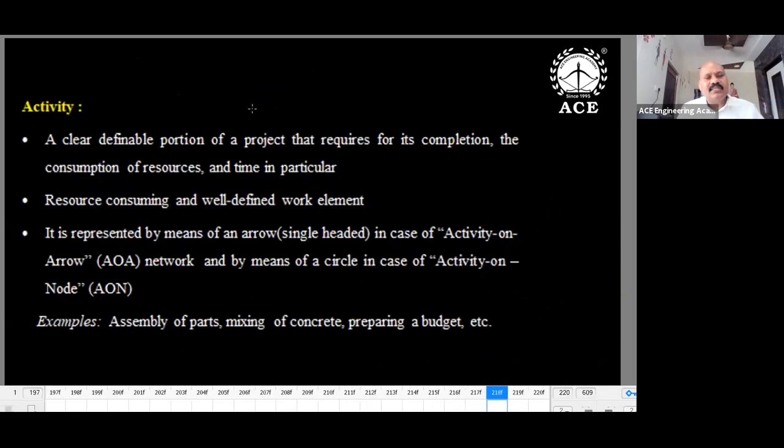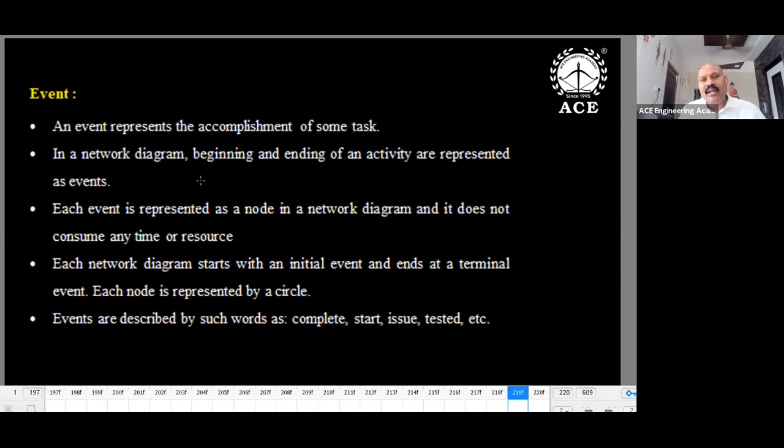So what is an activity? An activity is a clearly definable portion that consumes resources. In an AON diagram, we use a circle. In an AOA diagram, we use an arrow. Event and activity relation: activity is one work element. Event is nothing but the start or completion of a work element.